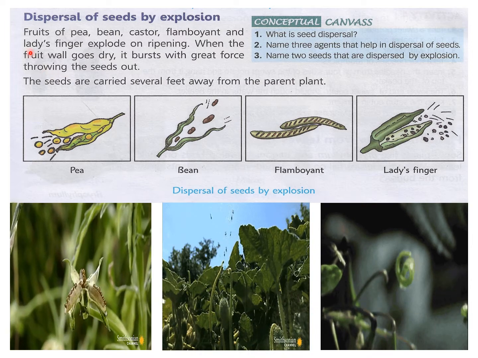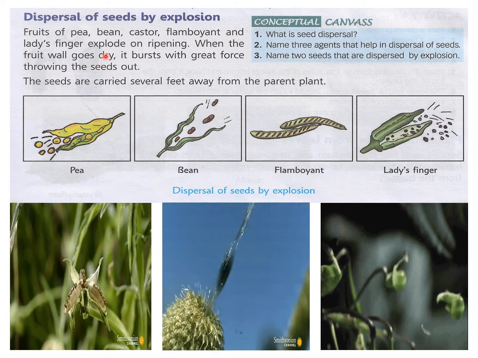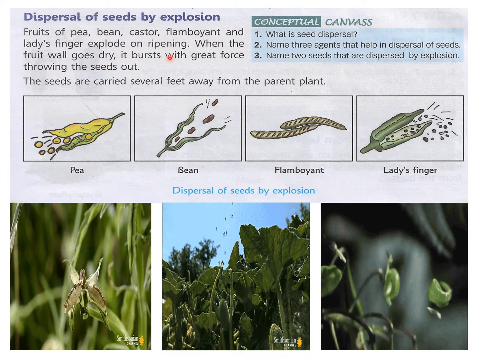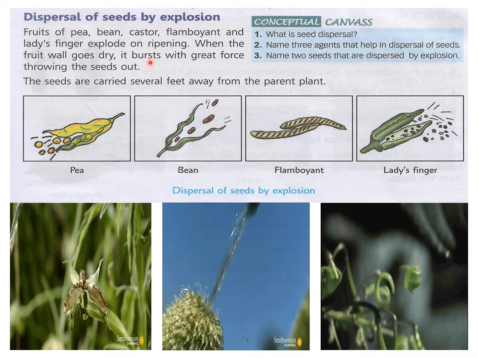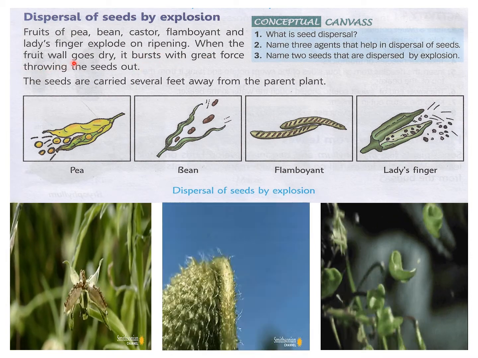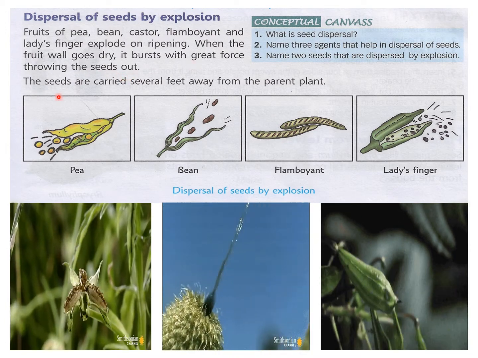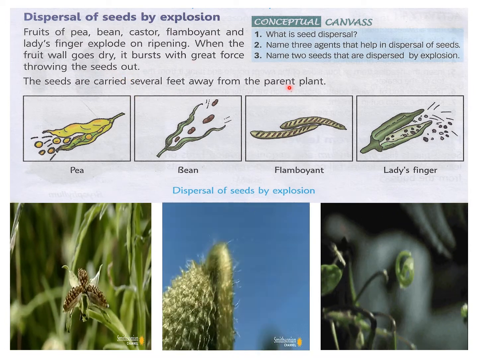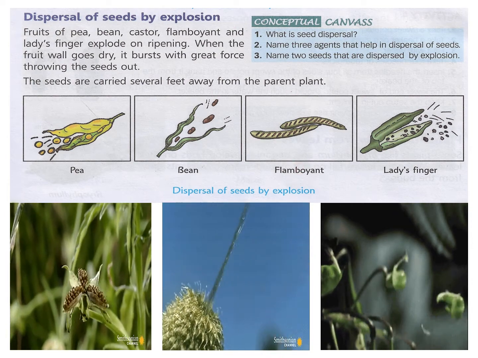So let us read now. Fruits of pea, bean, castor, flamboyant and lady's finger explode on ripening. Ripening means पकने पर. When the fruit ripens, then they explode. When the fruit wall goes dry, it bursts with great force, throwing the seeds out. The seeds are carried several feet away from the parent plant. So you have seen this dispersal of seeds by explosion.